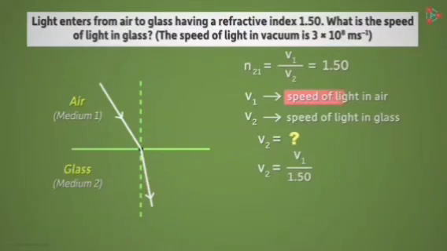The value of the speed of light in air is very close to the value of the speed of light in vacuum. Hence, we can substitute this value in place of the speed of light in air. After doing a bit of math, we will get the speed of light in glass as 2 times 10 to the power 8 meters per second. Don't forget the units. We see that the speed of light in glass is lesser.